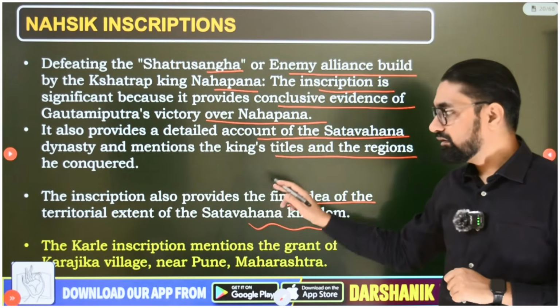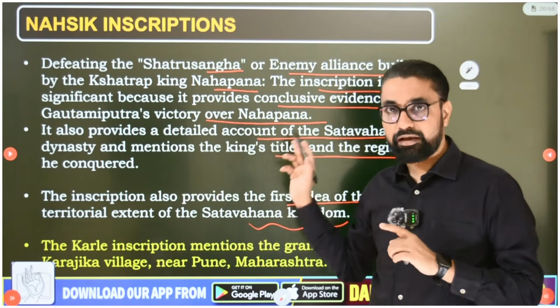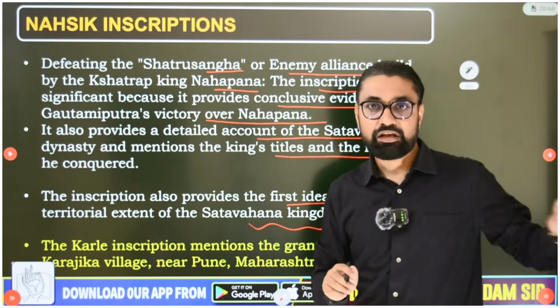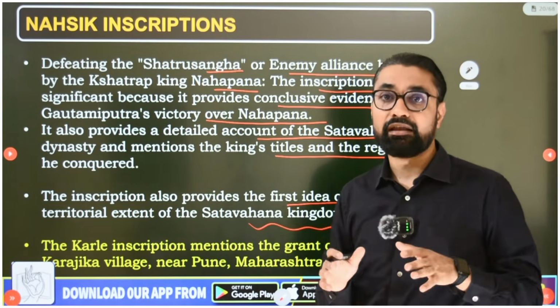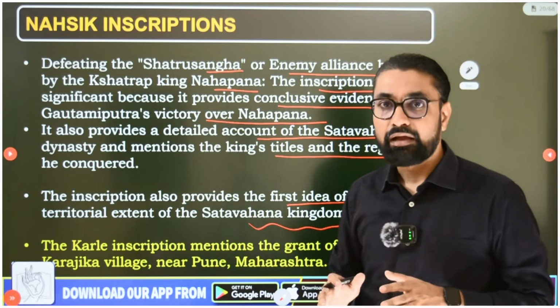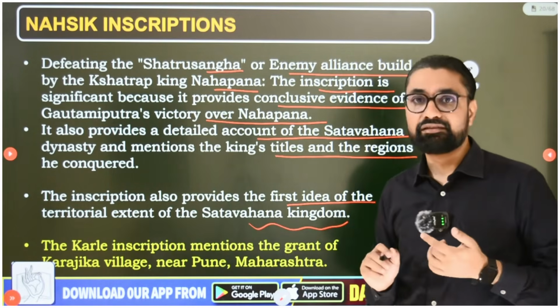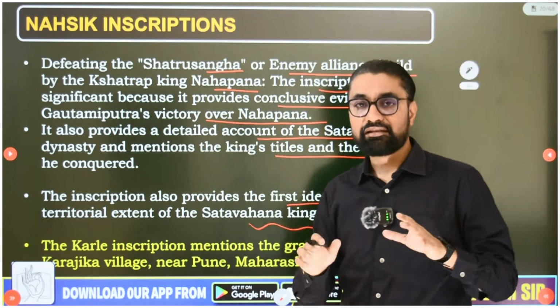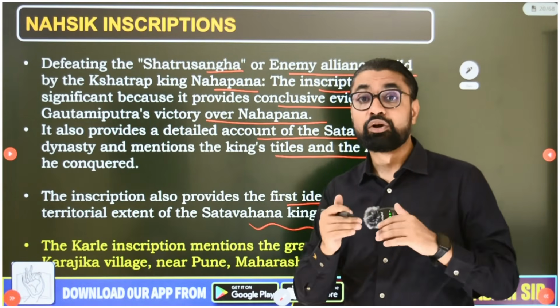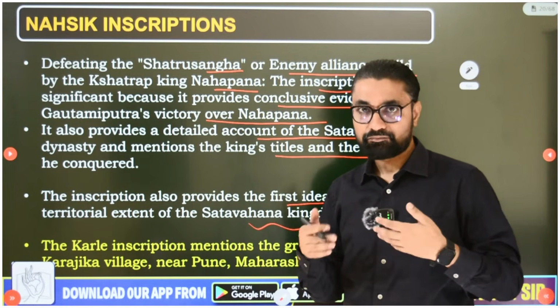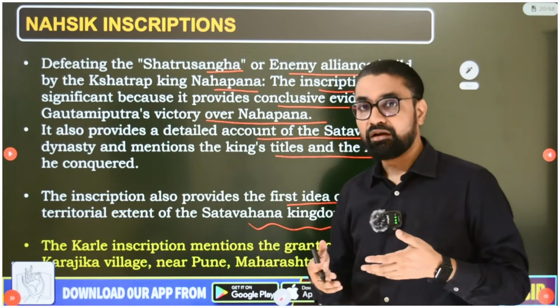Now guys, about Gautamiputra Satkarni there is one more inscription, that is the Karle inscription. Near Pune, there are the Karle Buddhist caves. And on those Karle caves, there is one inscription known as the Karle inscription, in which it is written that one village has been given to the Buddhist monks living in Karle for their maintenance and their expenditure for that purpose.